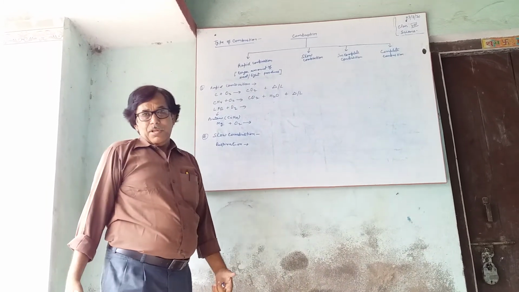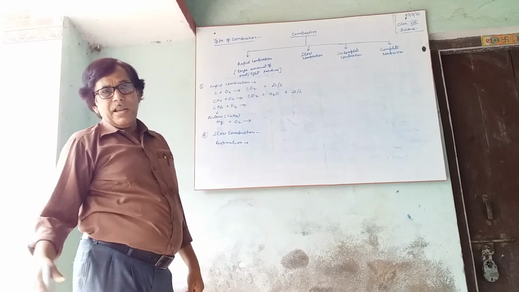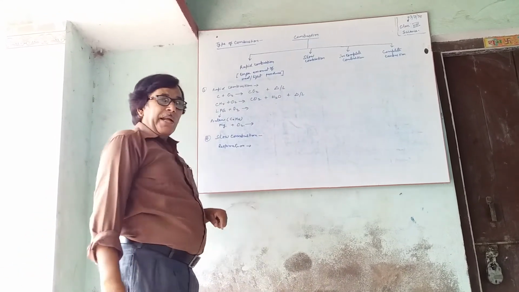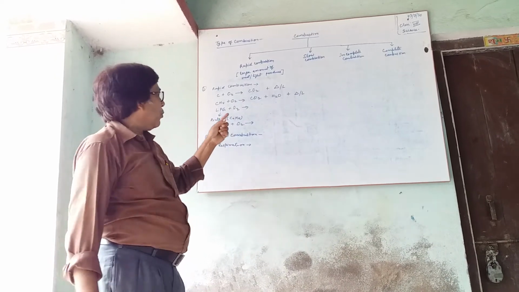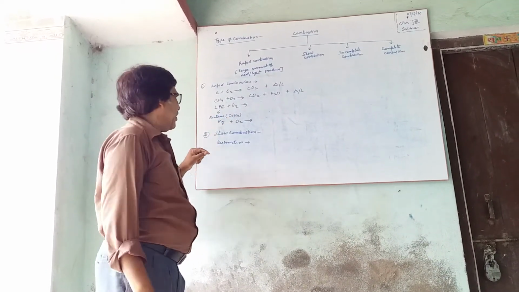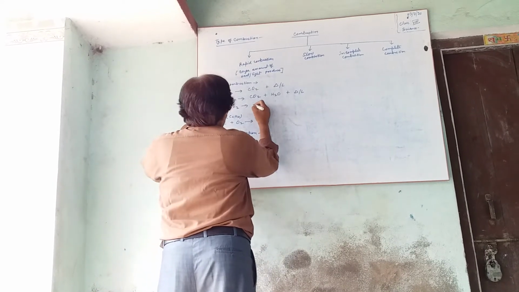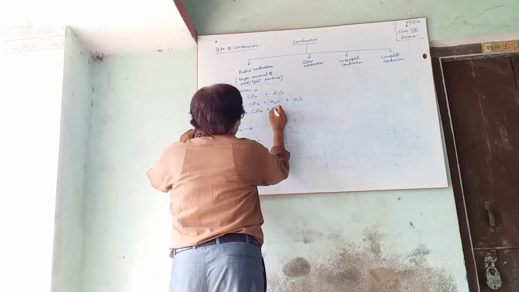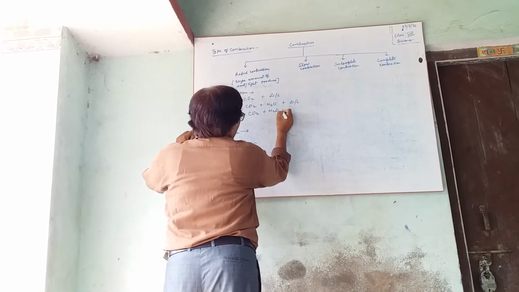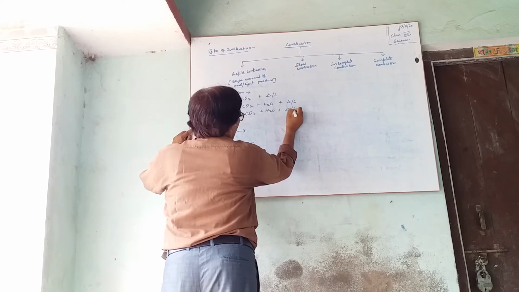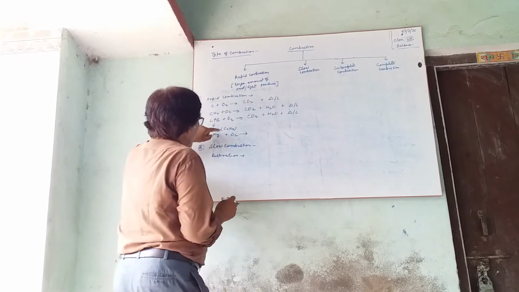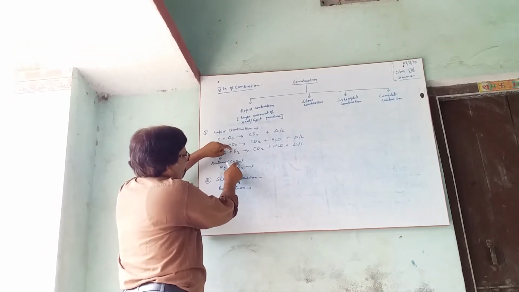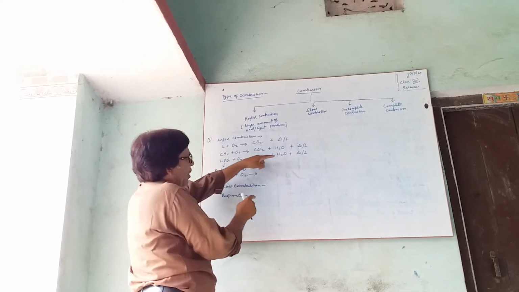LPG comes in a cylinder as cooking gas in your home. The main constituent of LPG is butane, that is C4H10. When burned, it also produces carbon dioxide plus water, and heat and light are produced. You can say that when carbon combines with oxygen it forms carbon dioxide, and when hydrogen combines with oxygen it forms water vapor.